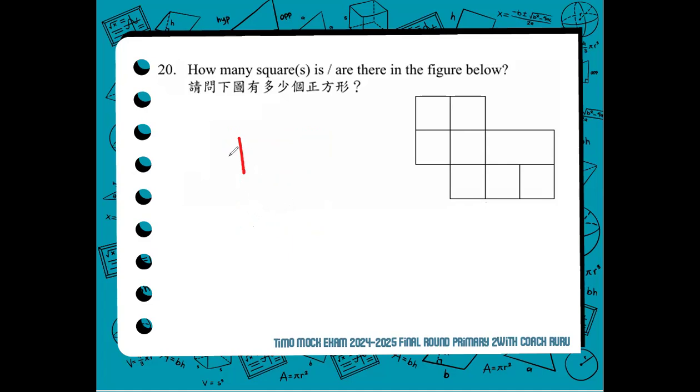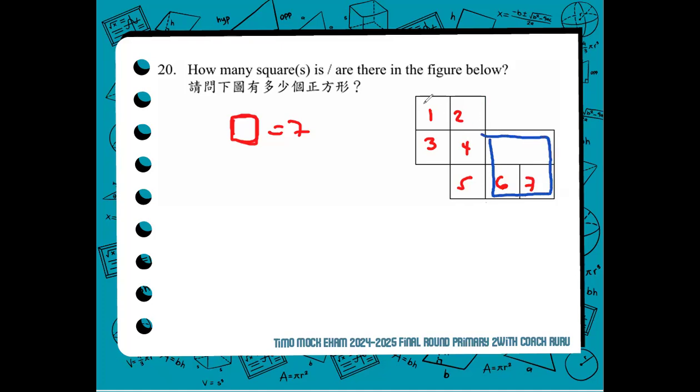So let's count the squares per row. The smaller ones: 1, 2, 3, 4, 5, 6, 7. So there are 7 for that. And for the bigger squares, 1, right? That's 1.